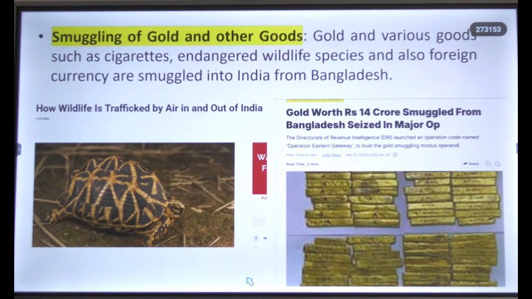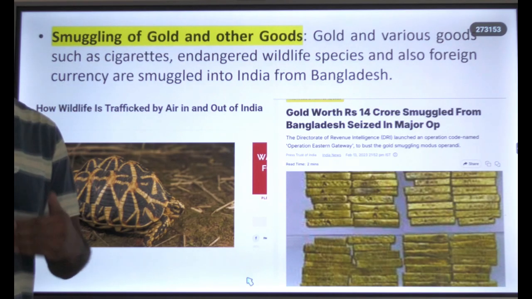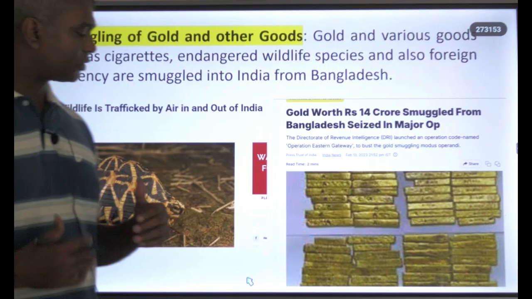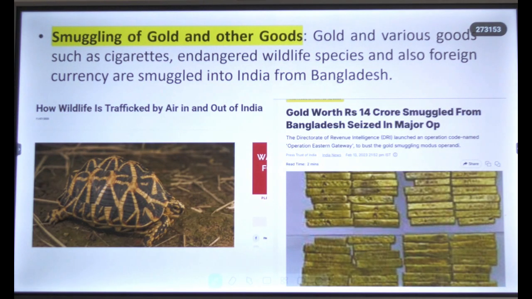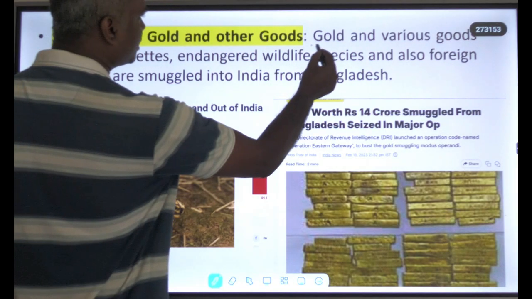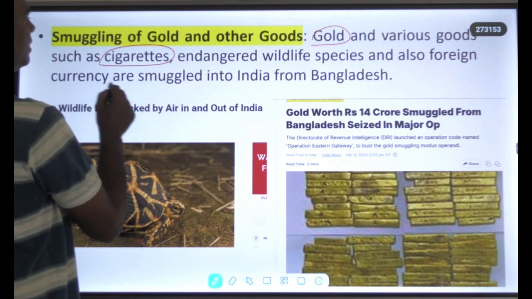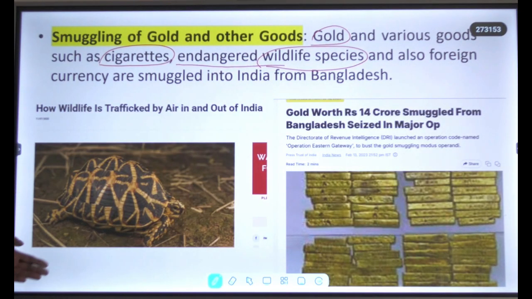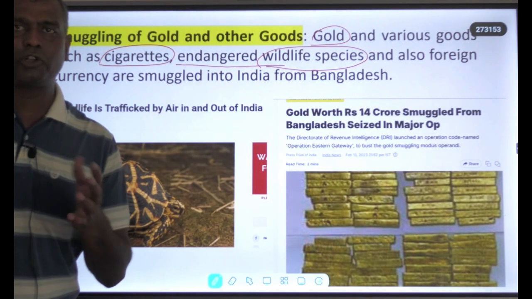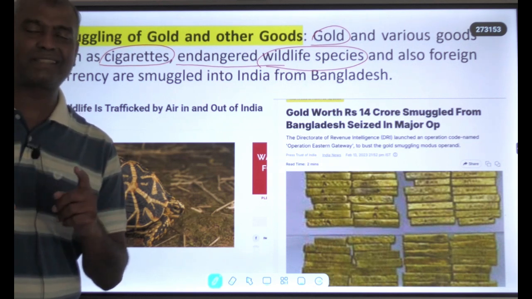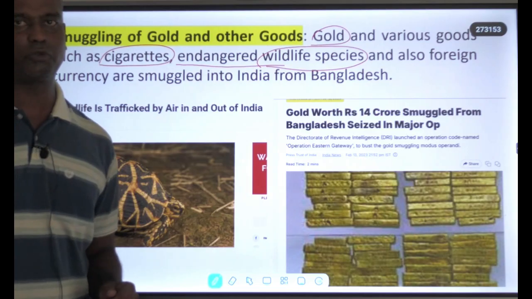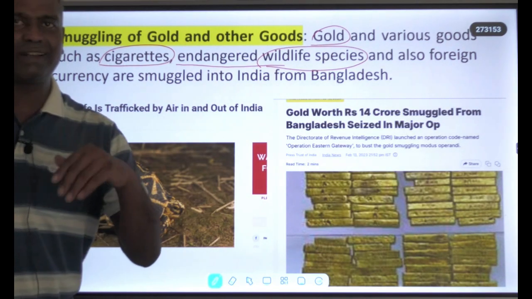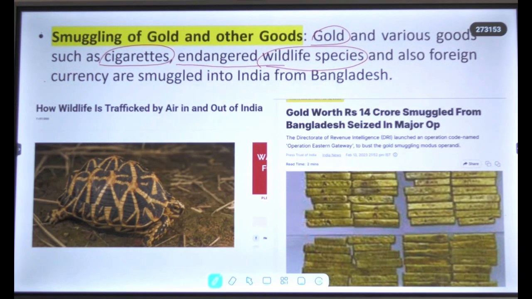The next transborder crime you can talk about in the exam is smuggling of gold and other goods. Smuggling as a business is very popular along the Indo-Bangladesh border. Gold is smuggled and also cigarettes are smuggled. Then endangered wildlife species are smuggled, like snakes, turtles, etc. A lot of such smuggling takes place along the border of Bangladesh. So this is another point that you can add in your mains examination.